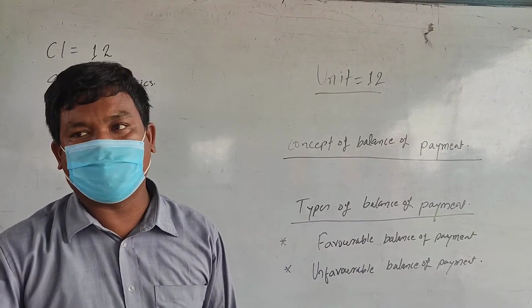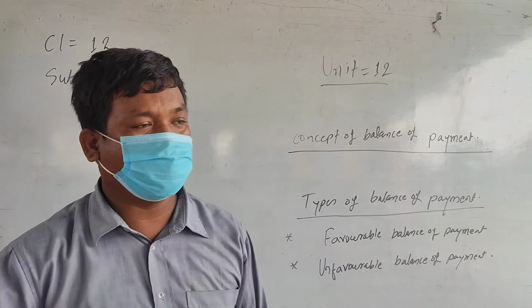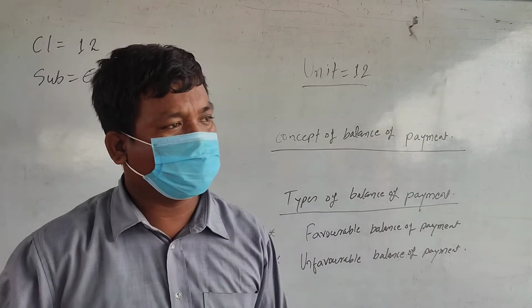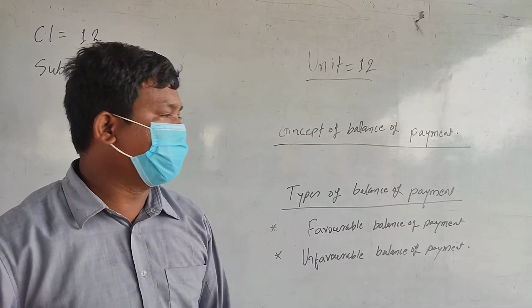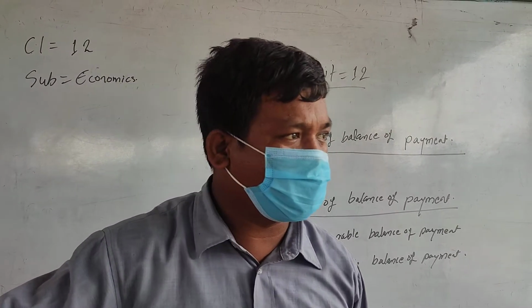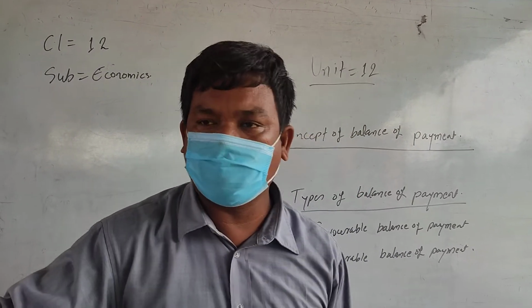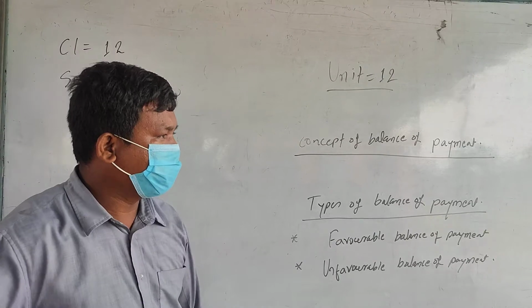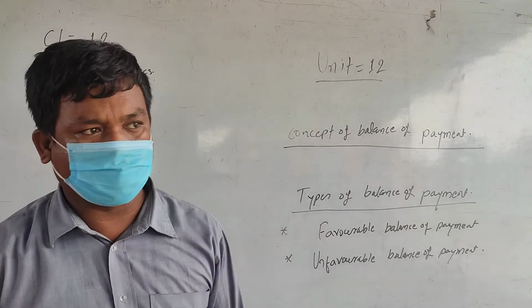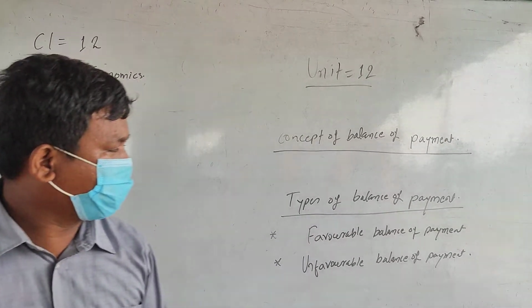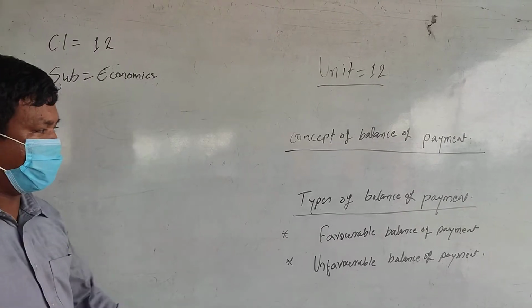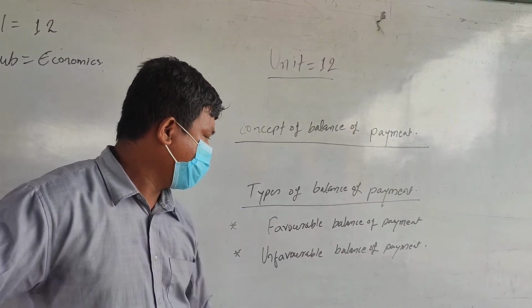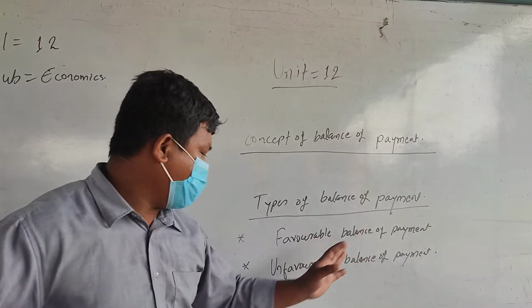It is very important at present that the balance of payment should be known, because it helps to count the country's GDP and GNP also. So balance of payment is a very important factor to know the national income of the nation also. There are actually two types of balance of payments: favorable balance of payment and unfavorable balance of payment.